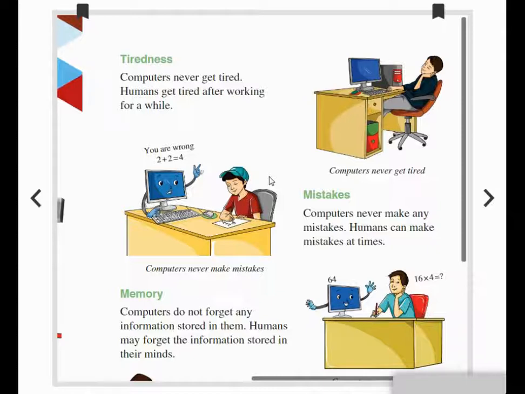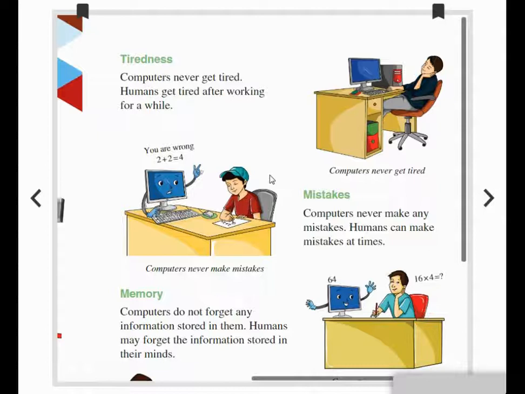And the mistakes. Sometimes humans can make mistakes, isn't it? Yes, the work which is done by the computer will never have any mistake. So humans can make mistakes at times. Sometimes humans can make mistakes.